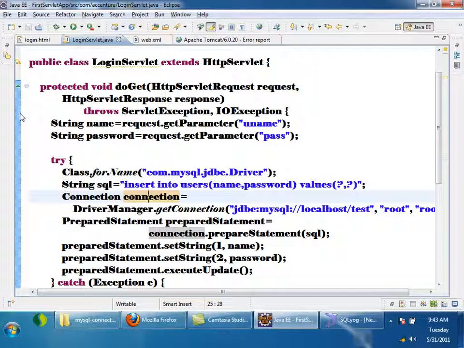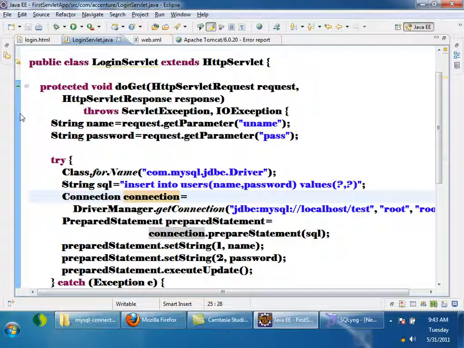Because whenever I give a request, this doGet method is executed, right? If 1000 clients give a request to the same servlet, how many threads? 1000 threads are created, right? 1000 times doGet is executed, right? How many connections are established? 1000 connections are established. So when 1000 clients are there, 1000 connections to the database are established. Is it a good way? It is not a good way to establish a connection whenever required.